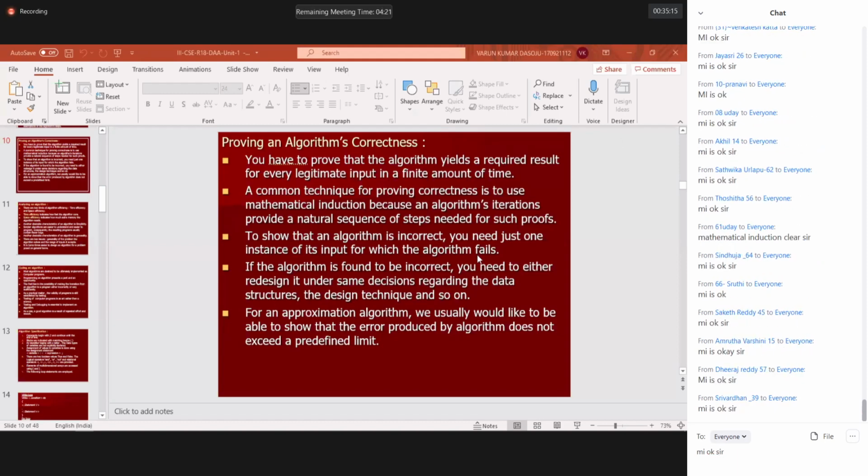So now this is one way to use mathematical induction: we can ensure that the algorithm is working fine. That's one step. To show an algorithm is incorrect, you need just one instance of its input for which the algorithm fails. Do you remember this one?